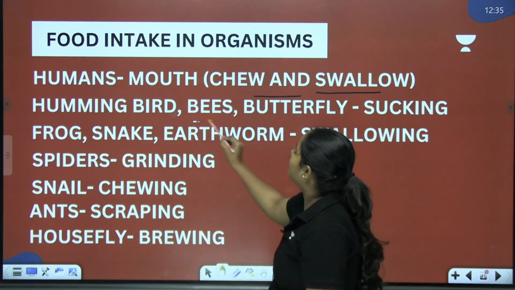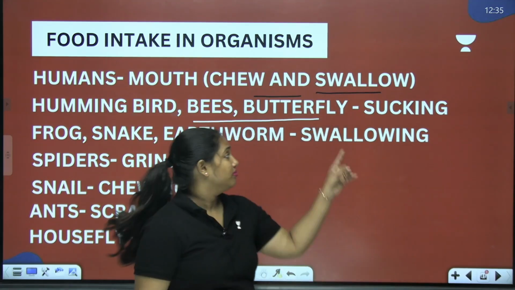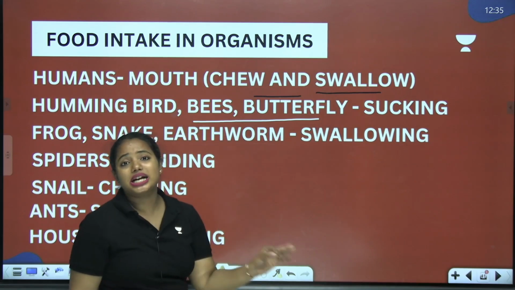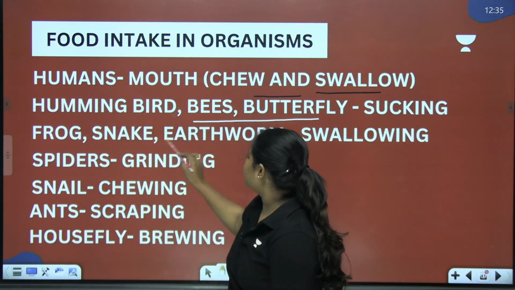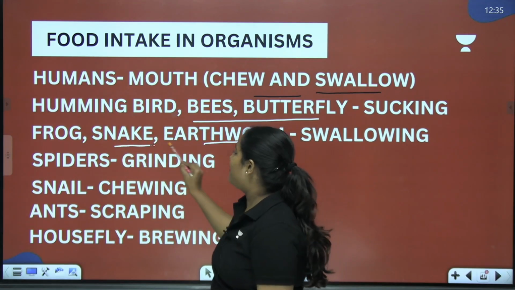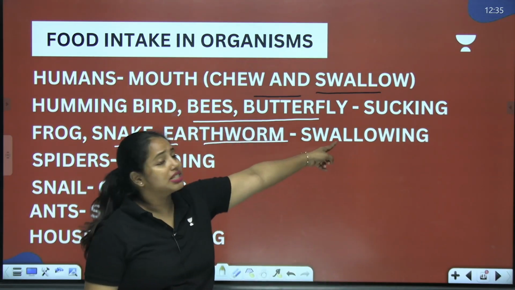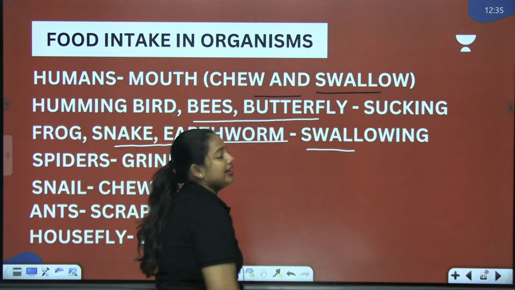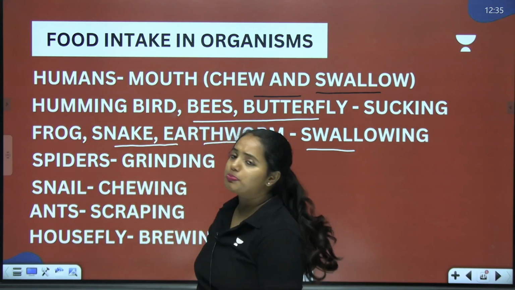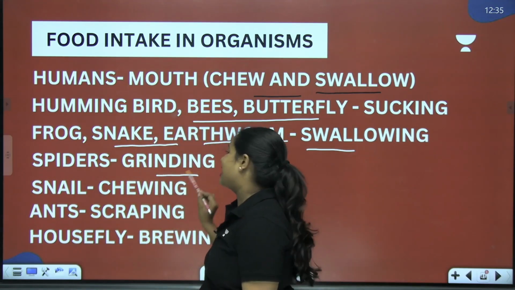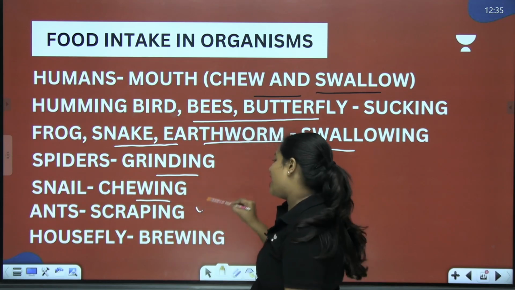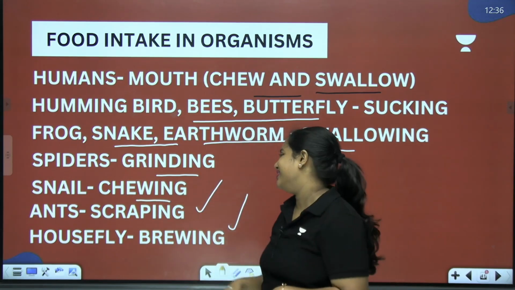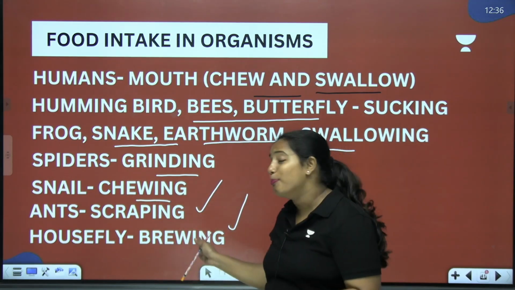And what about hummingbird, bees and butterfly? They prefer a method called sucking. And what about the next one? For frog, for snake, for earthworm, they prefer something called swallowing. So this is the intake method. And what about the spiders? Spiders prefer the grinding method. Snails prefer the chewing method. Ants prefer the scraping method. Houseflies prefer the brewing method.